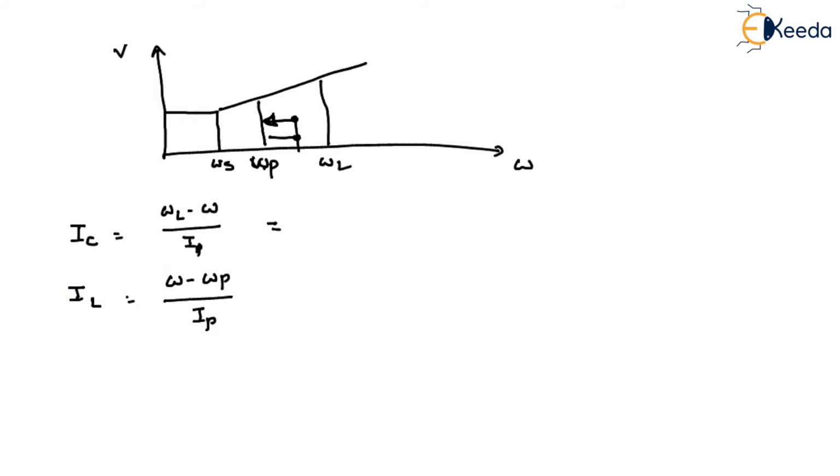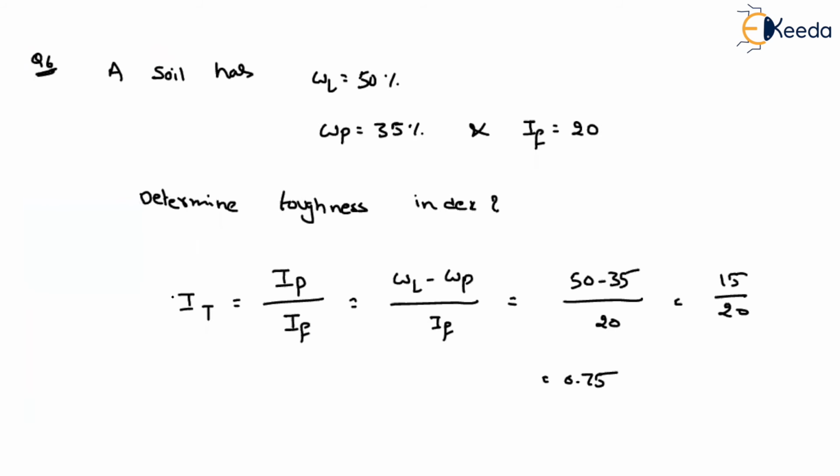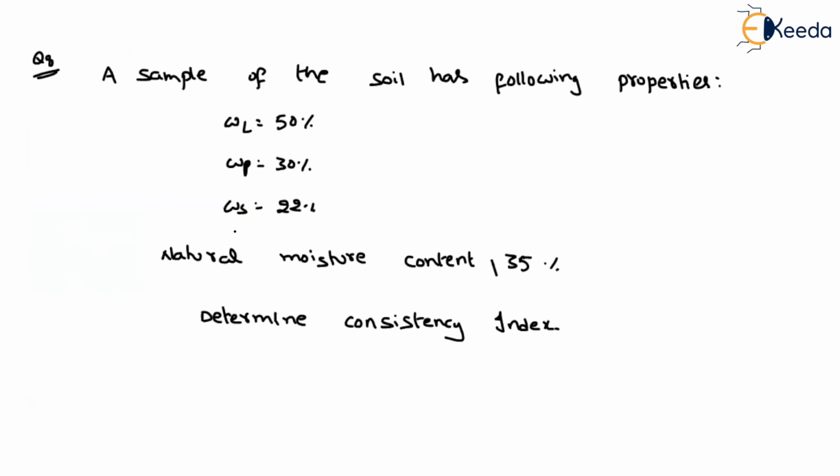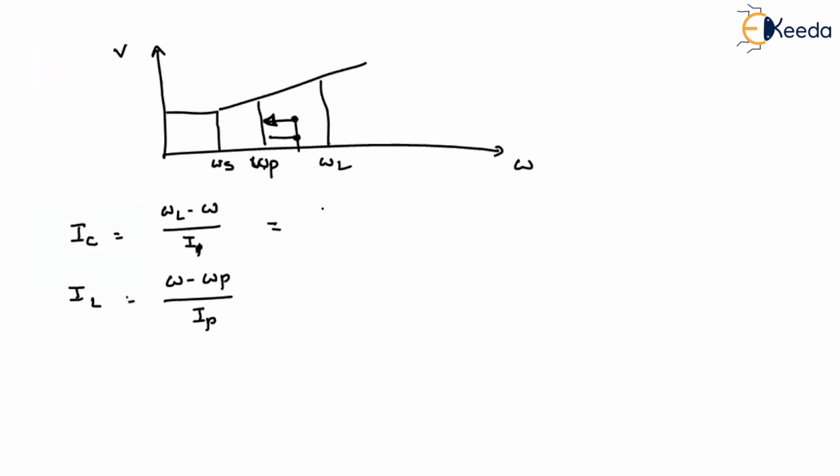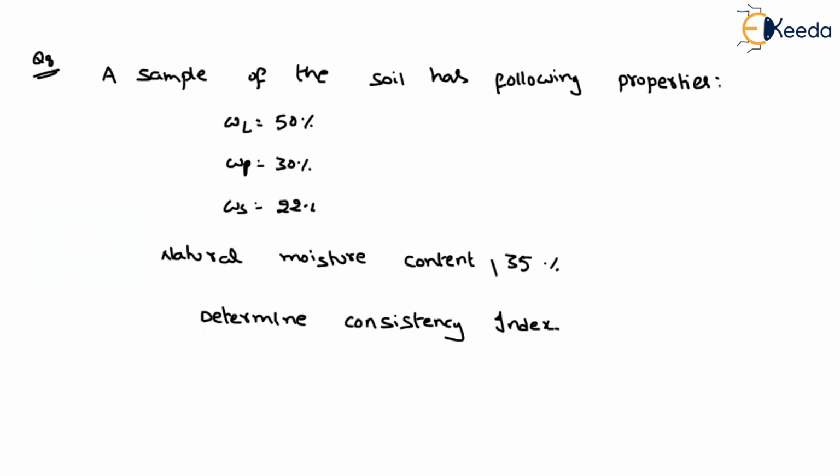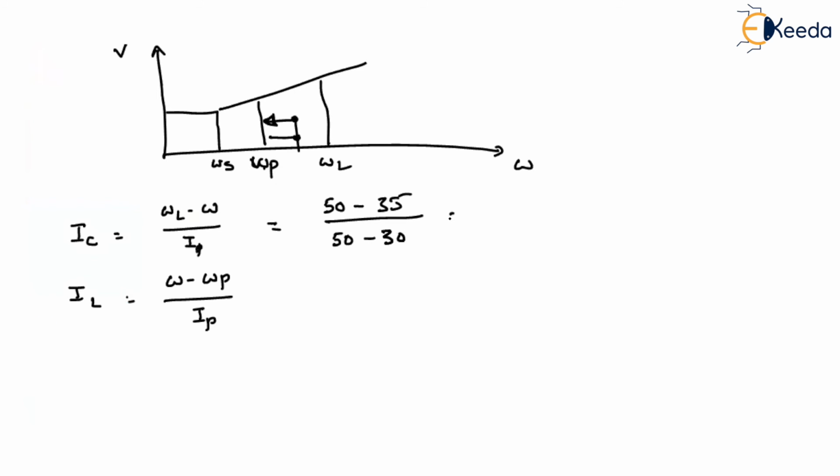Liquid limit is given as how much? 50, 30, 22, isn't it? Liquid limit is given as 50 minus natural water content, how much are they given? 35%. 35 divided by liquid limit minus plastic limit. Liquid limit is 50 minus plastic limit, which is given as 30. That's it. How much are you getting? 15 divided by 20. If you are solving this, I think 0.75, isn't it? 0.75. So just remember like this, whether you are finding consistency index or liquidity index.